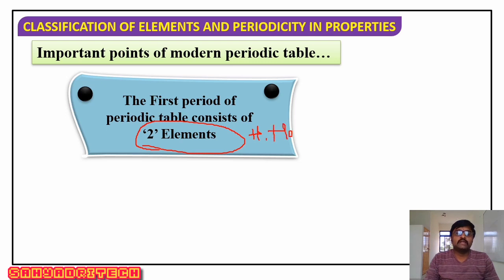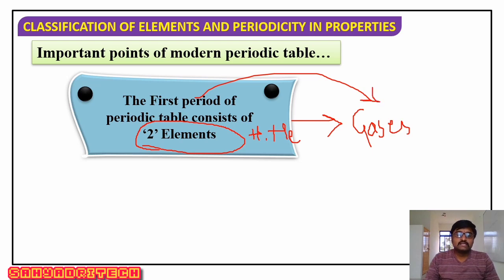How many elements are present there? Only two elements. What are those? Hydrogen and helium. And remember, both hydrogen and helium are gases. Therefore, I can say the first period contains only elements in the gaseous state.